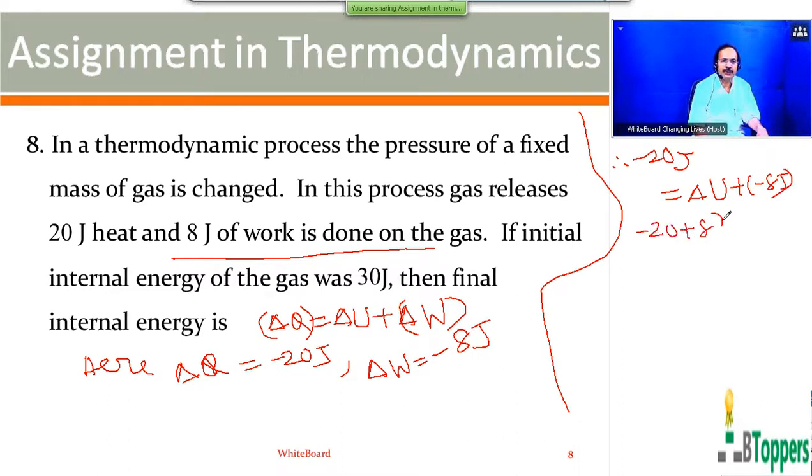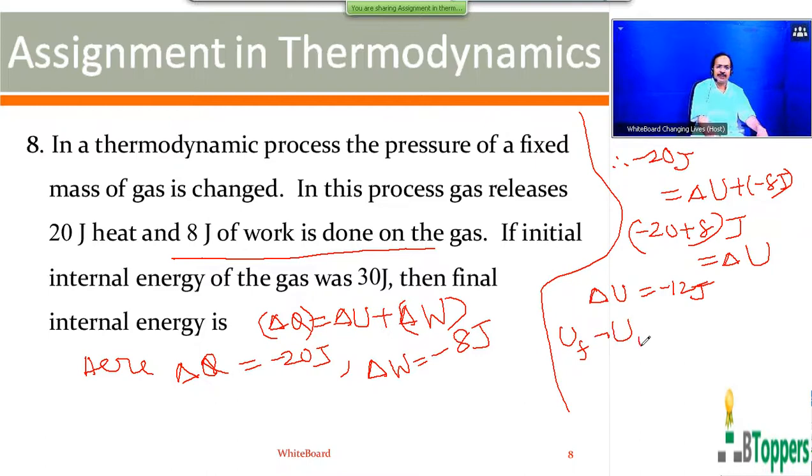This can be simplified to calculate the change in the internal energy of the gas. So you get change in the internal energy of the gas as minus 12 joules. That means internal energy of the gas decreases by 12 joules. Delta U can be written as UF minus UI.